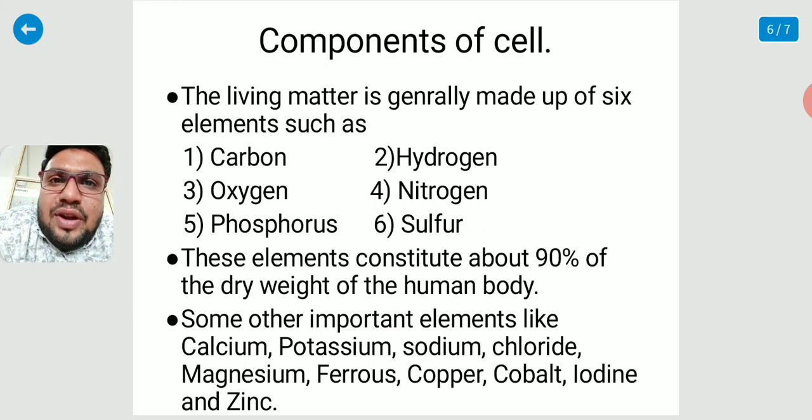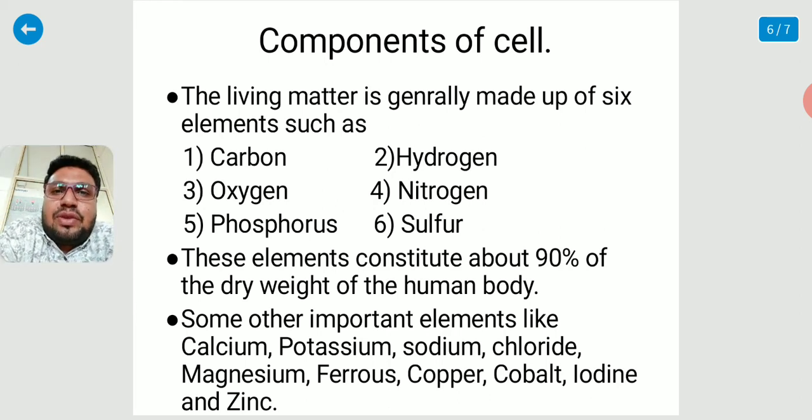Or when we see the periodic table, we have 108 elements. But when we see the composition of a living organism, it is observed that only the six elements, that is carbon, hydrogen, oxygen, nitrogen, phosphorus and sulfur, make up about 90% of the dry weight.